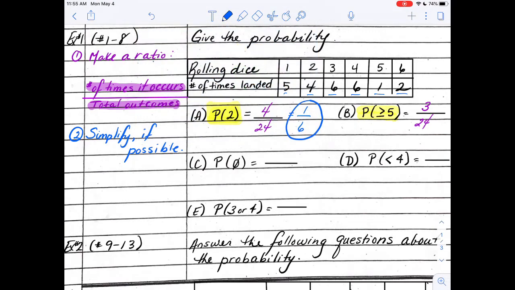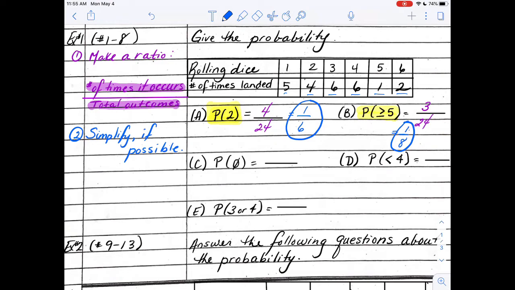Can I reduce it? Yes, 3 goes into 3 and 3 goes into 24. That would give me 1 out of 8. I have a 1 out of 8 chance of getting a 5 or a 6 if I roll that die one more time.